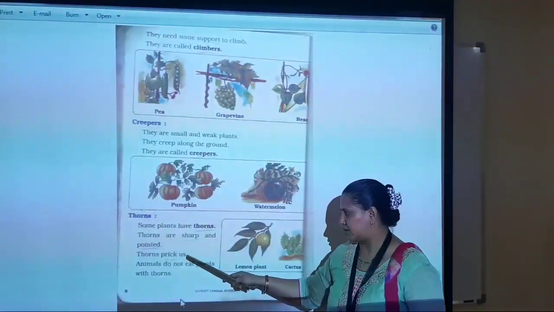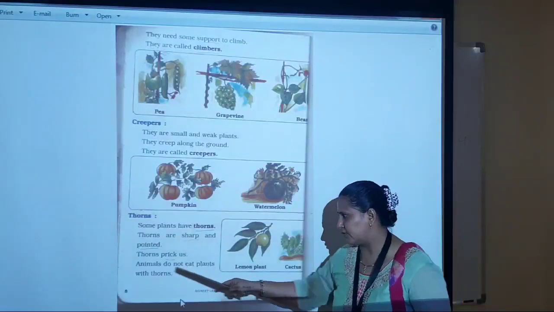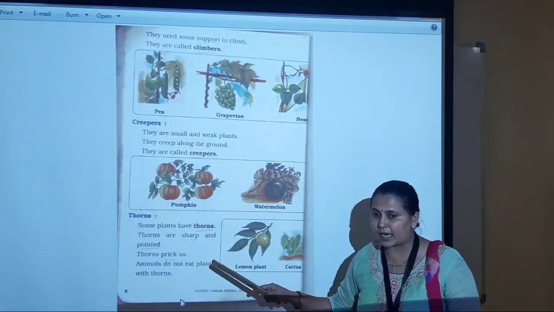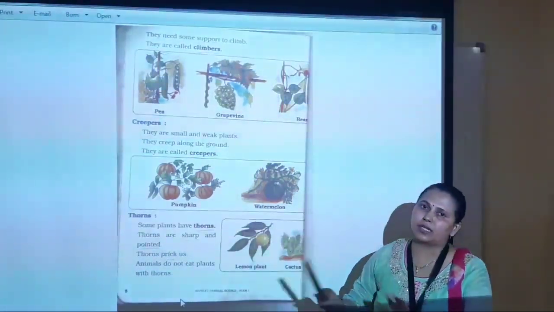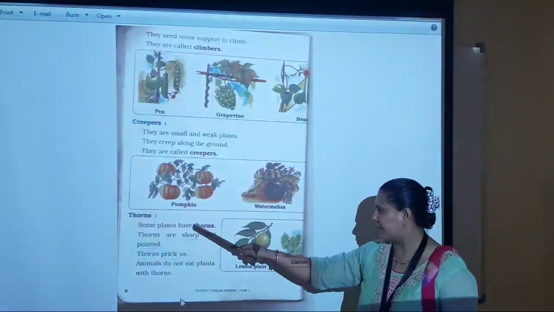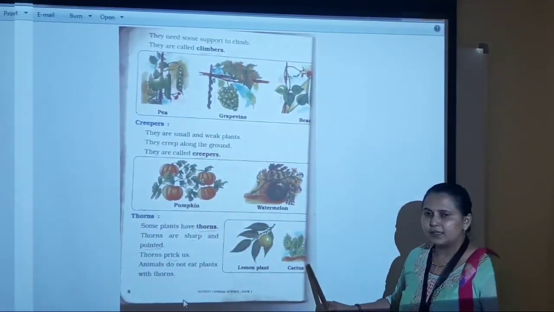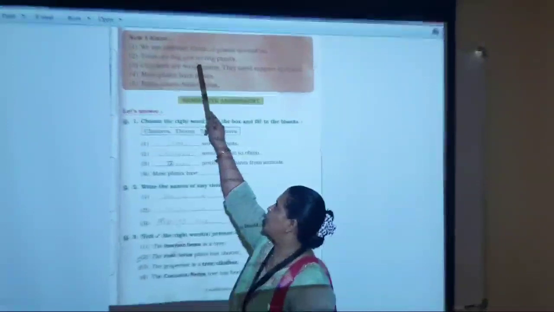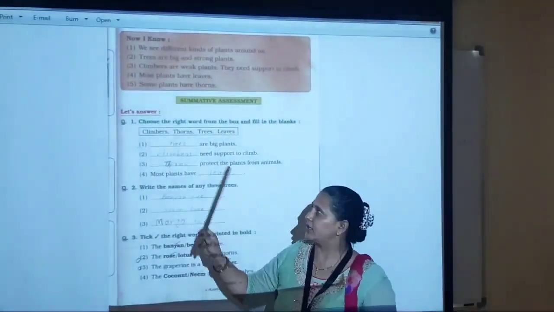Thorns prick us. Animals do not eat plants with thorns. Animals also know that these plants have thorns, so they cannot eat them too. Examples are lemon plant, cactus. Now I know. Read with me, children.